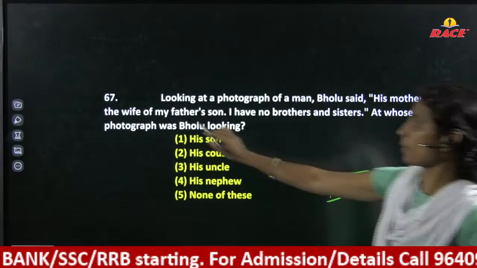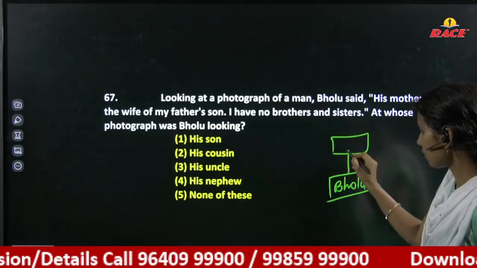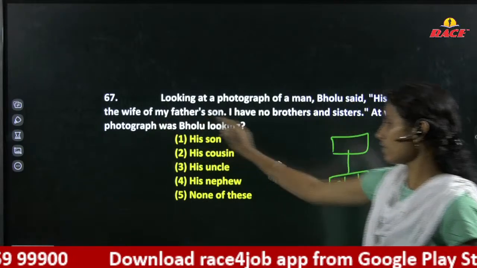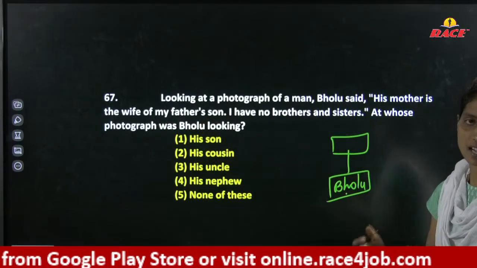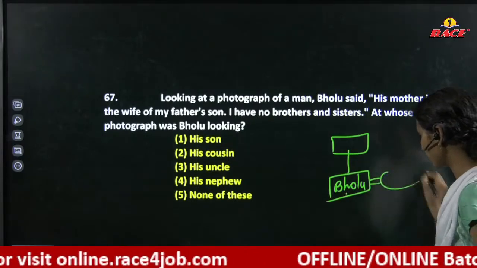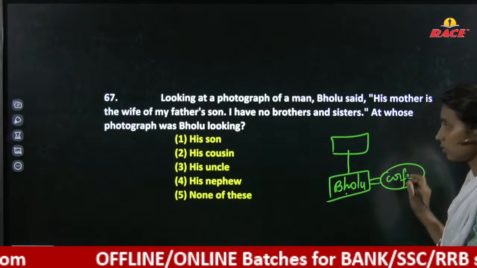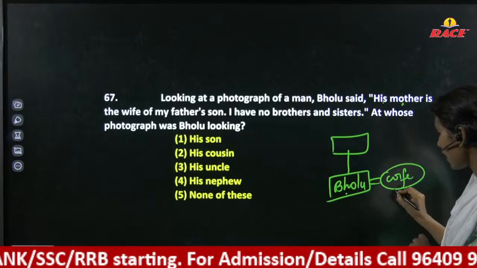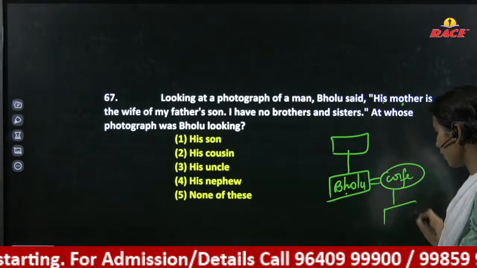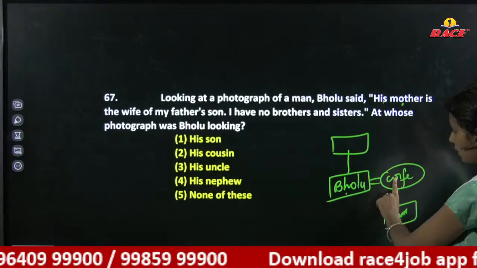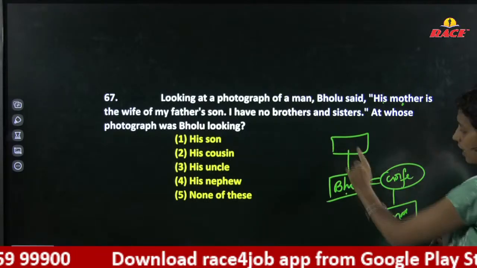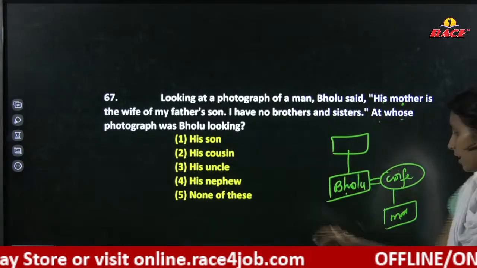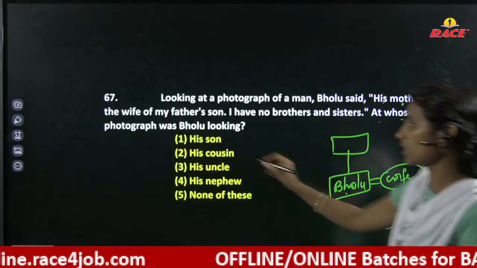My father's son is Bolu himself. Wife of my father's son means Bolu's wife. Instead of saying my wife, he is saying my father's son's wife. His mother means the wife is the mother. Of whom? The man. The man's mother is the wife of my father's son, so the person in the photograph is his son. Option 1.